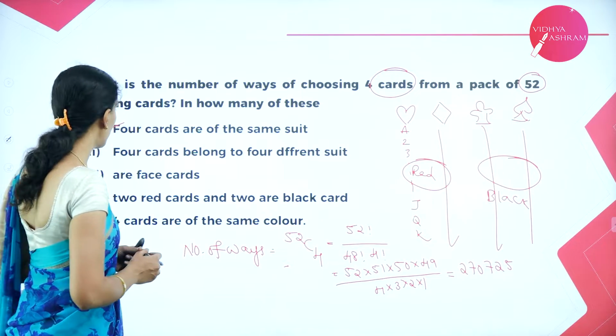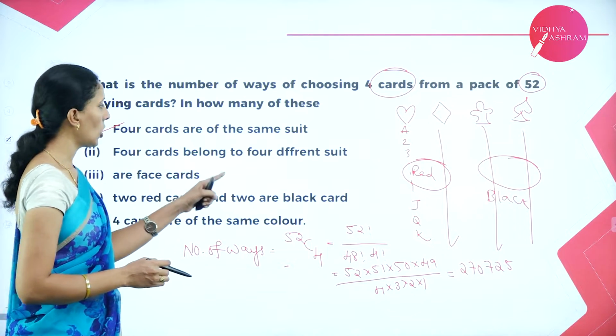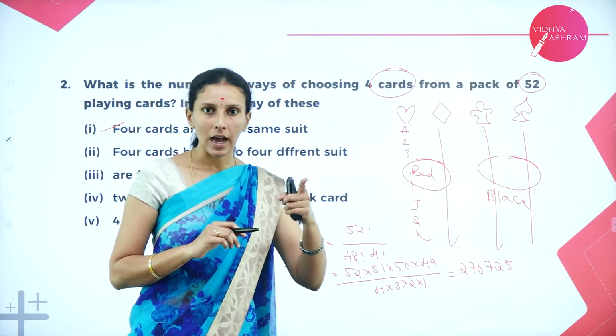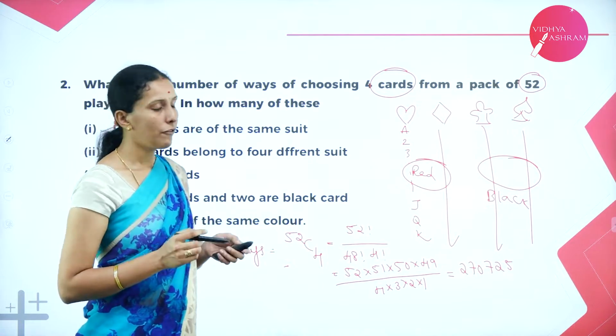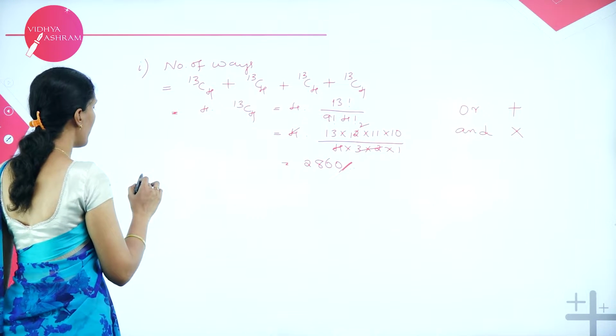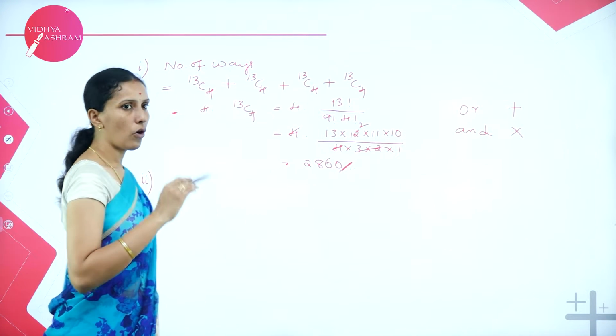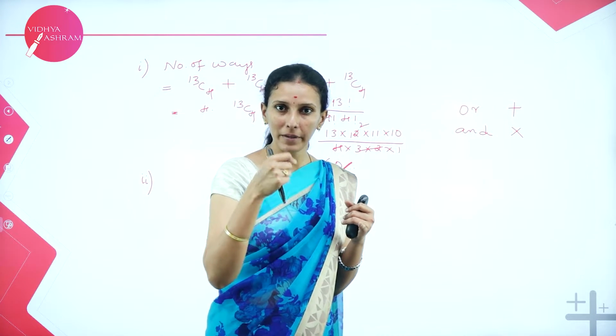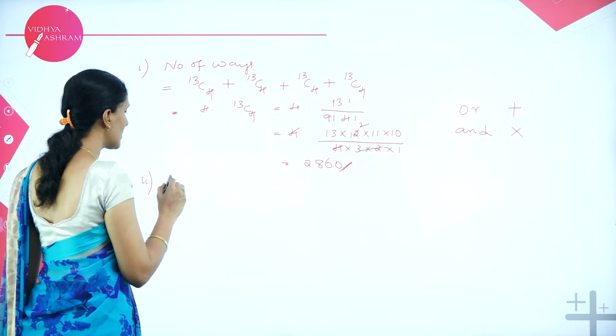The next sub question is 4 cards belonging to 4 different suits. So we have to take 1 card from each suit. So how can I write this? My second sub question is 4 cards of different suits. That means I have to select 1 card from each. So that is how I can write this.